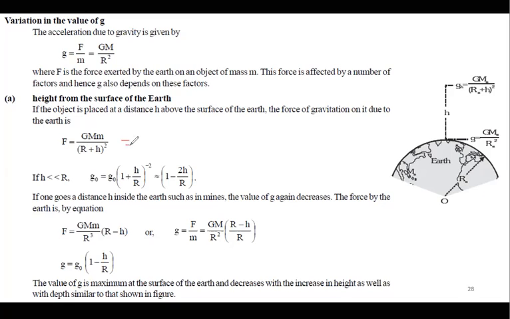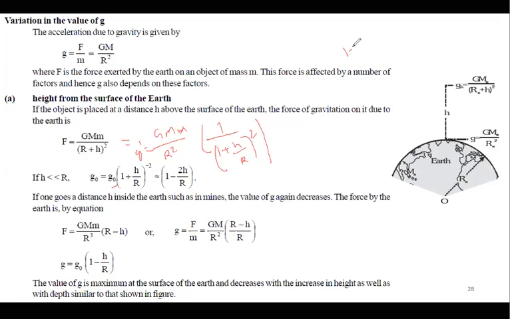Take out R. So it is written as G capital M small m by capital R squared into 1 divided by (1 plus h by R) whole square. Dividing by small m, I get g dash is equal to GM by R square, which is nothing but g naught into (1 plus h by R) to the power minus 2.